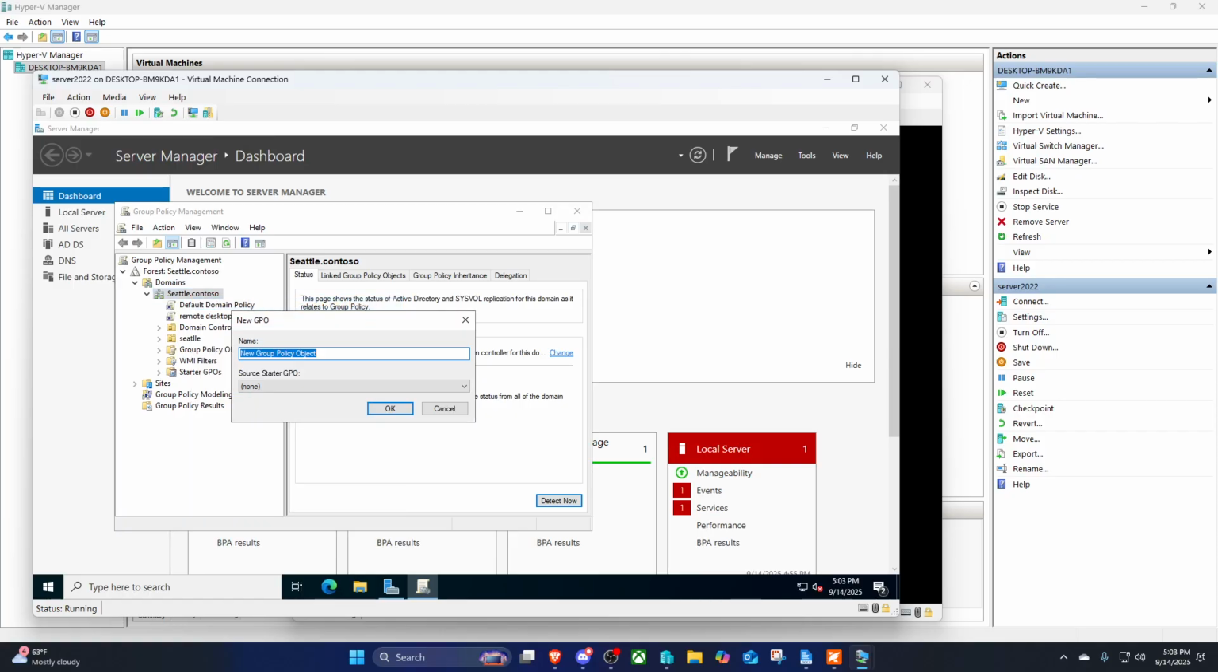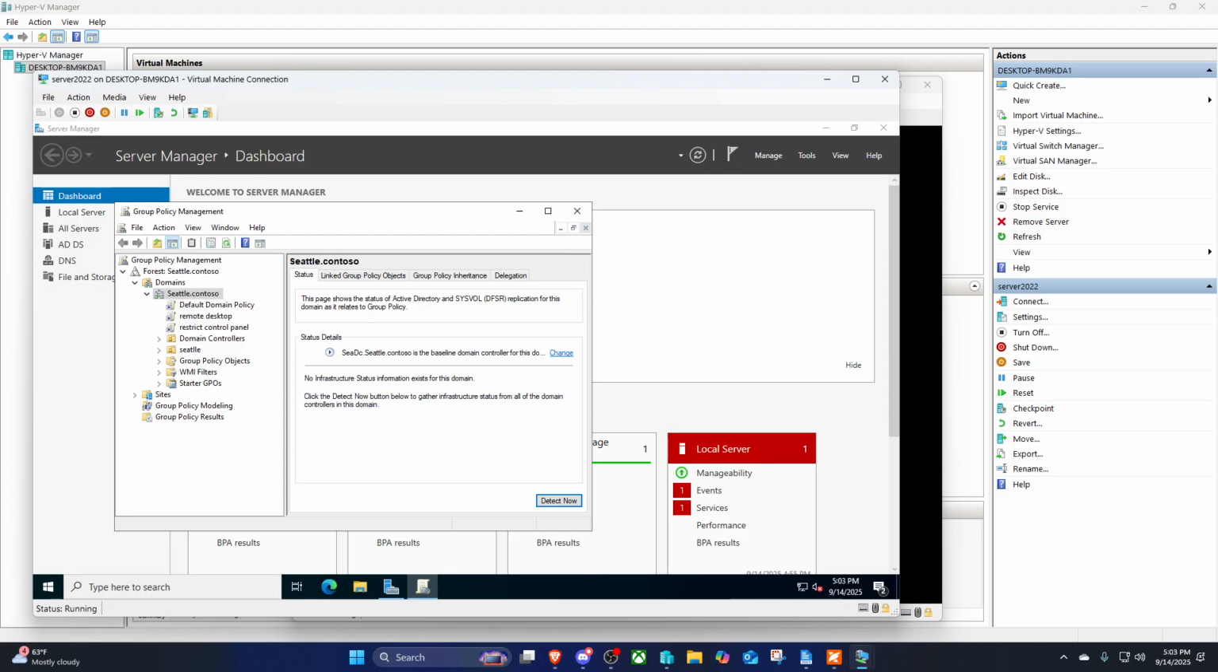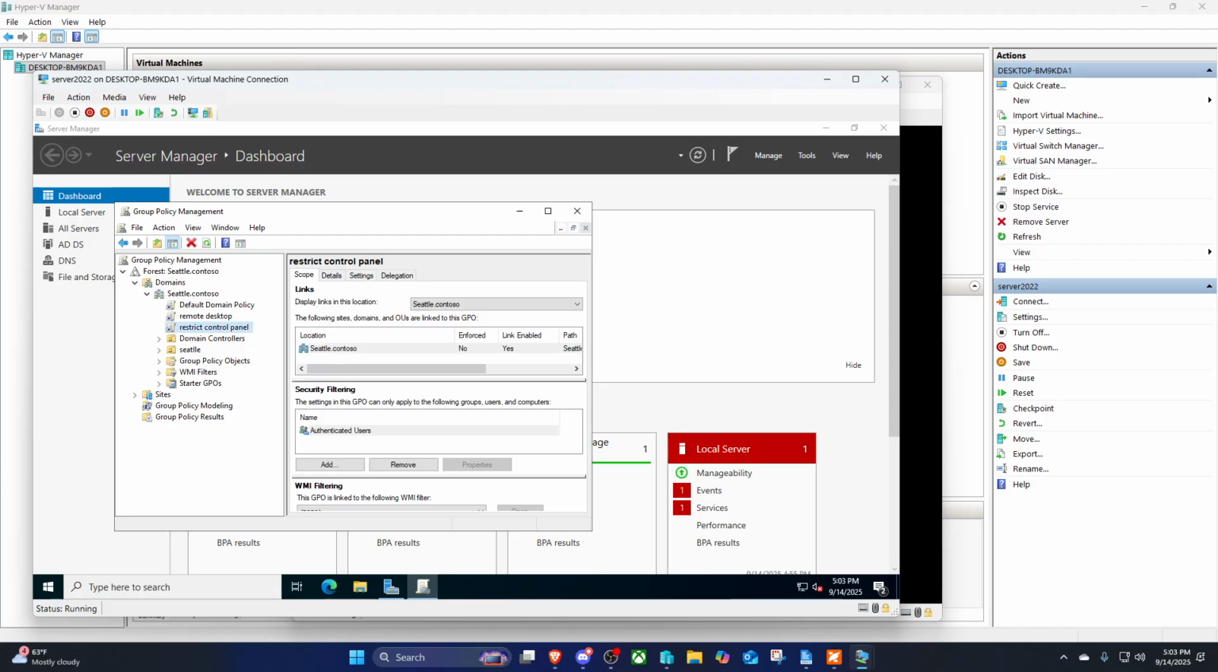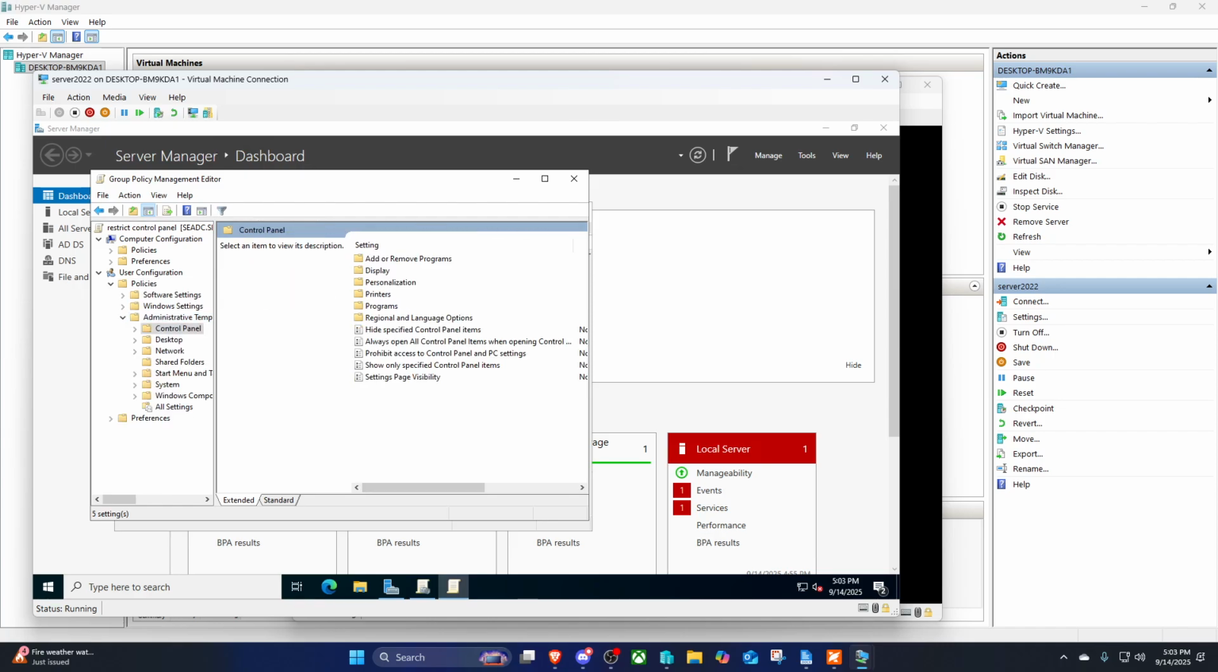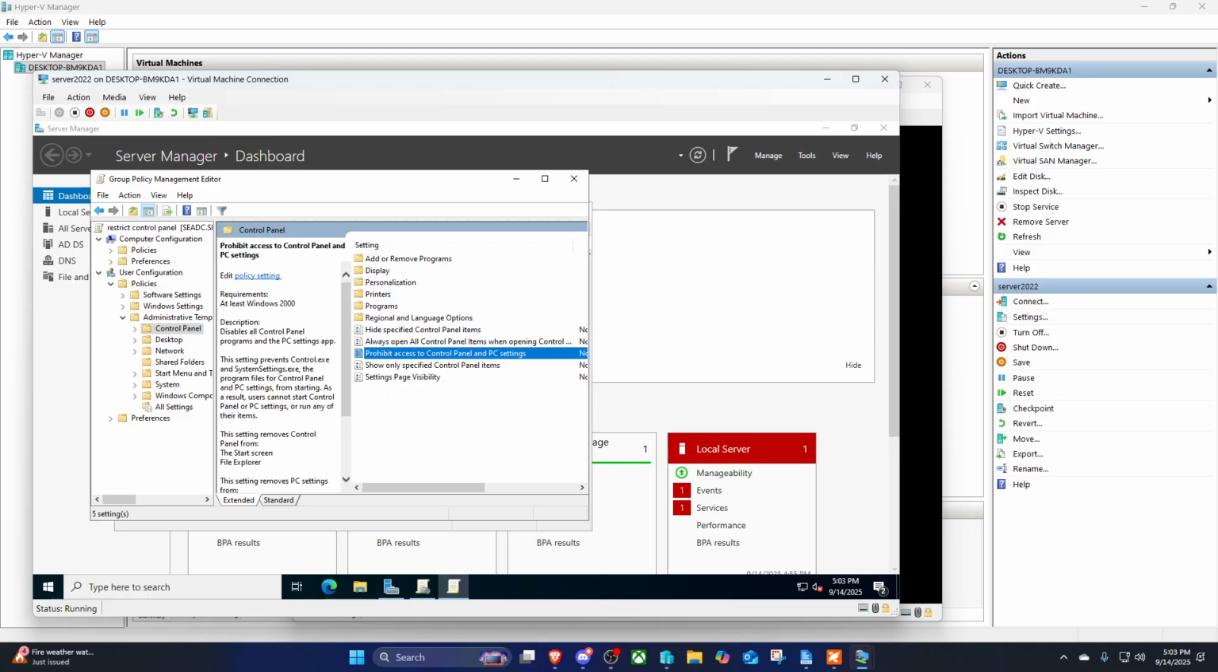You'll always want to name the group policy what it is. So, restrict control panel. And then restrict control panel will be right there, and you want to right click and go to edit. This will be a user configuration. Then you want to go to policies, administrative templates, control panel, and then go down to prohibit access to control panel and PC settings.